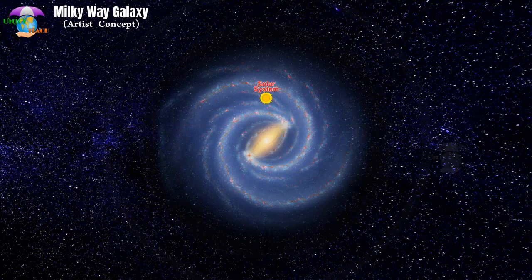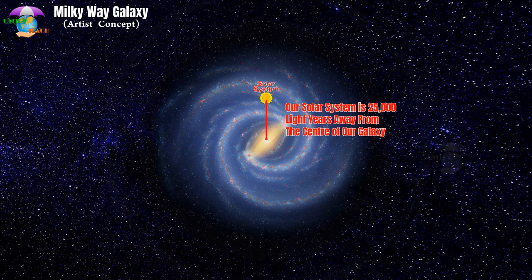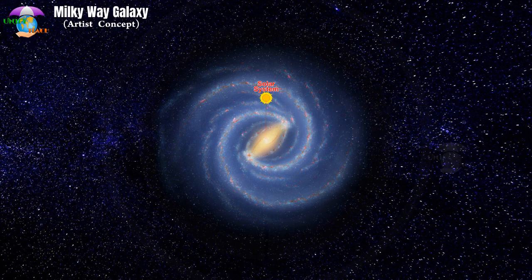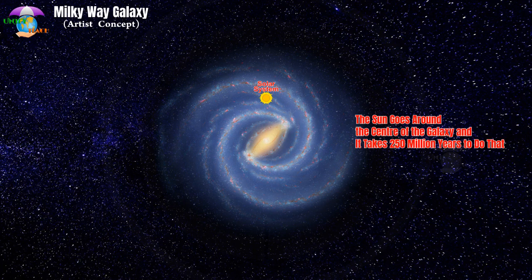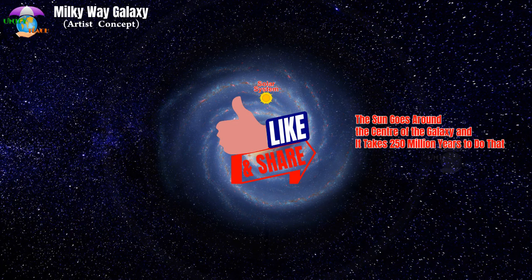Our solar system is 25,000 light years away from the center of our galaxy. Just as the Earth goes around the Sun, the Sun goes around the center of the galaxy, and it takes 250 million years to do that.